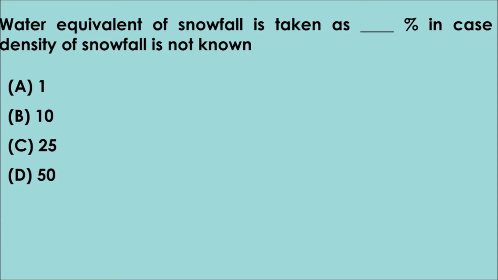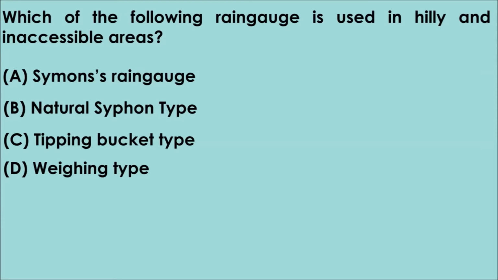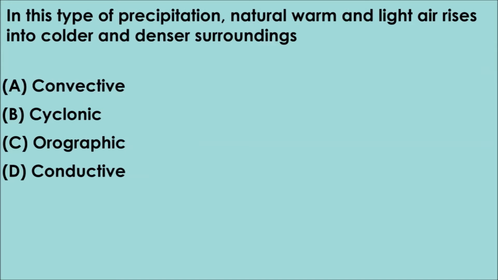10. Question number 5. Which of the following rain gauge is used in hilly and inaccessible areas? Option A. Simon's rain gauge, B. Natural siphon type, C. Tipping bucket type, D. Weighing type. The correct answer is option C. Tipping bucket type.